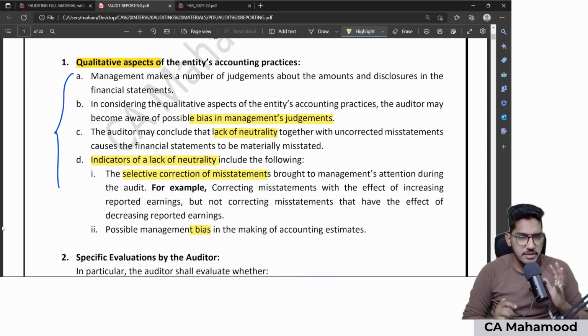A bit of terminology will make this point complicated, but one simple way to remember it is to write a few points. Number 1, management will make use of so many assumptions and estimates. Number 2, as an auditor, when you verify, you might find bias or lack of neutrality. Along with that, they are telling you some indicators which will give a hint to the auditor there could be bias. Number 1, selective correction of misstatements. Number 2, possible bias in selection of accounting estimates. That's all regarding qualitative aspects.